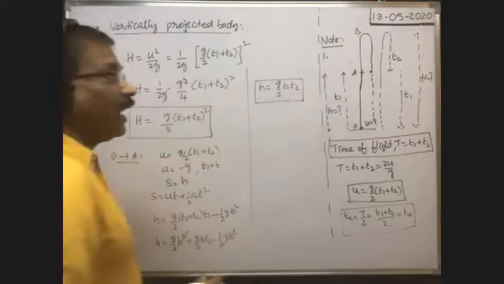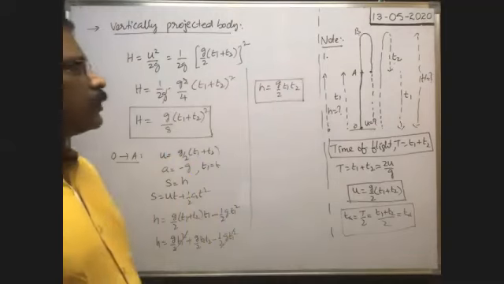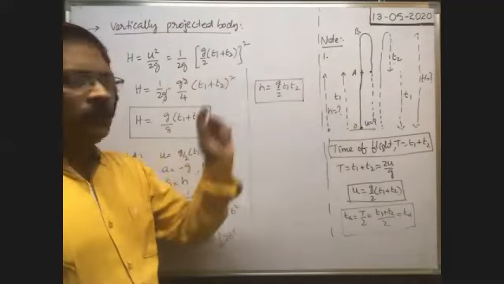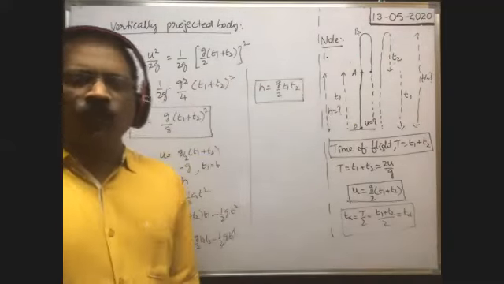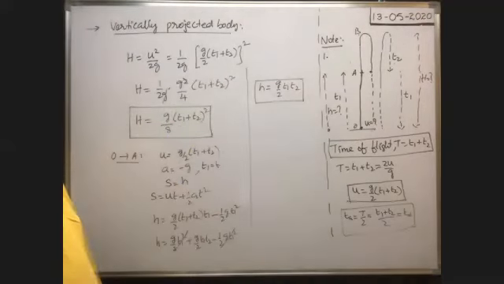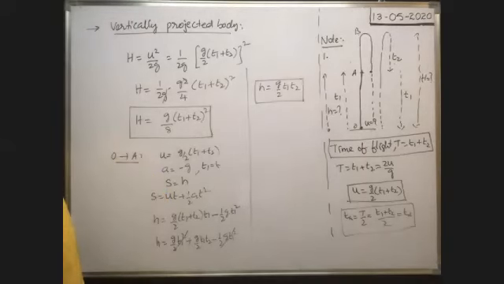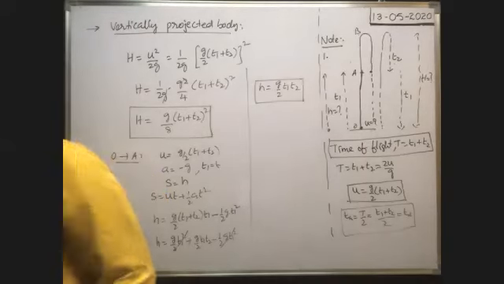So the height of the point A from the point of projection is equal to g by 2 into t1 t2. Only in terms of t1 t2 we have to find. Okay, next, this is one application. Okay, next, one more.